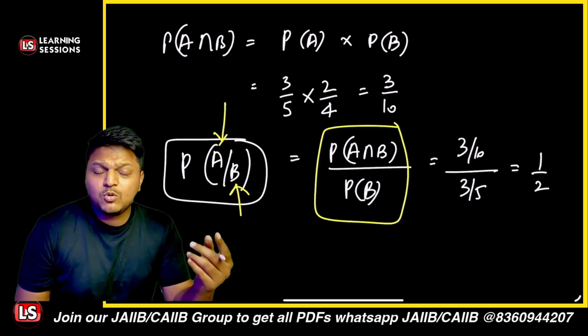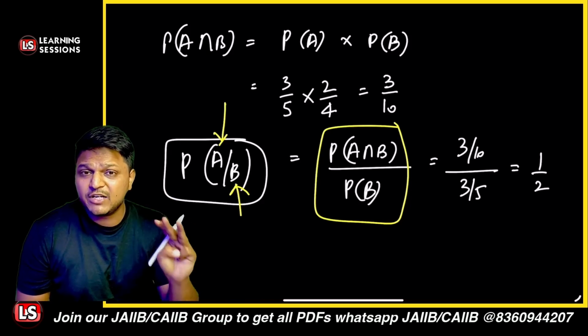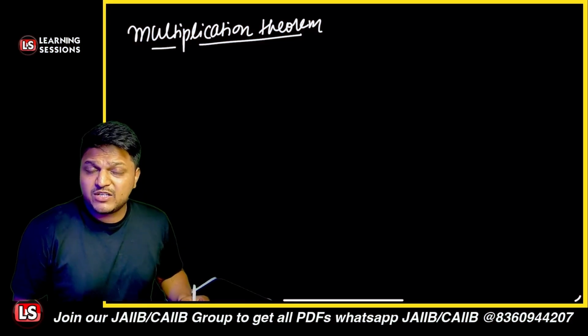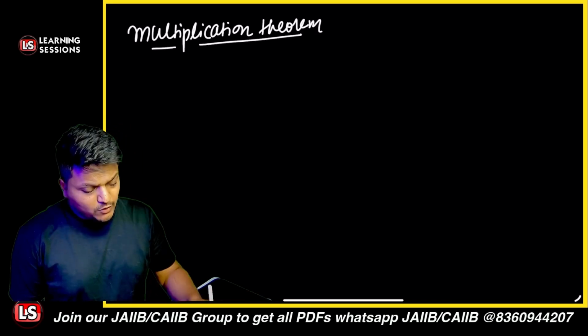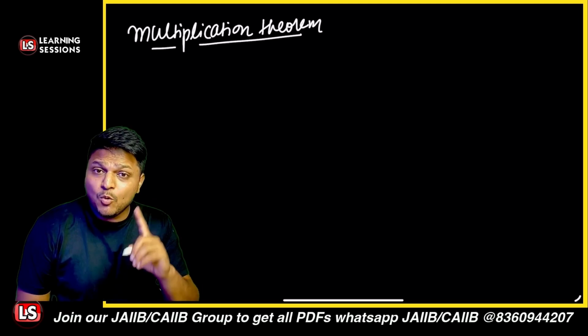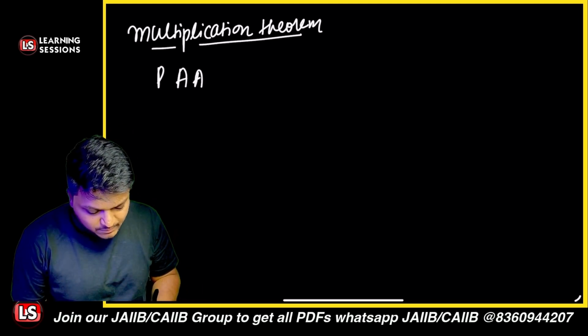So we learned about the addition theorem, we learned about conditional probability. Now the third one is related to the multiplication theorem. When we talk about the multiplication theorem, it means we want to calculate the probability when both of the events occur. So it's like the probability of A and B, right?